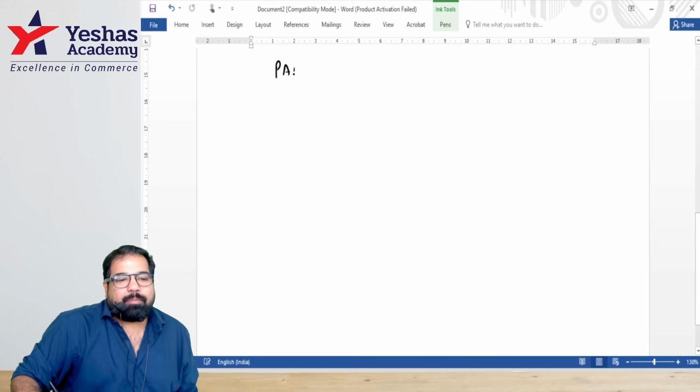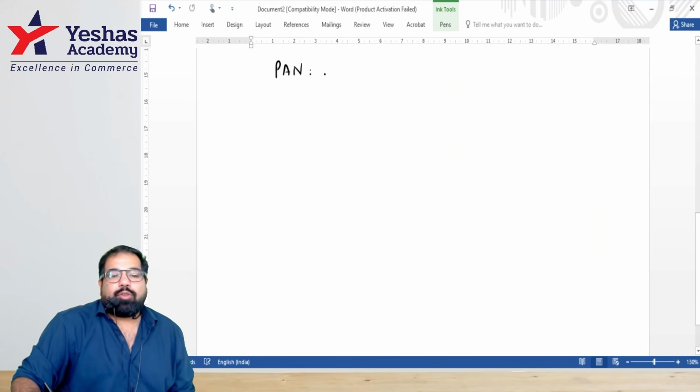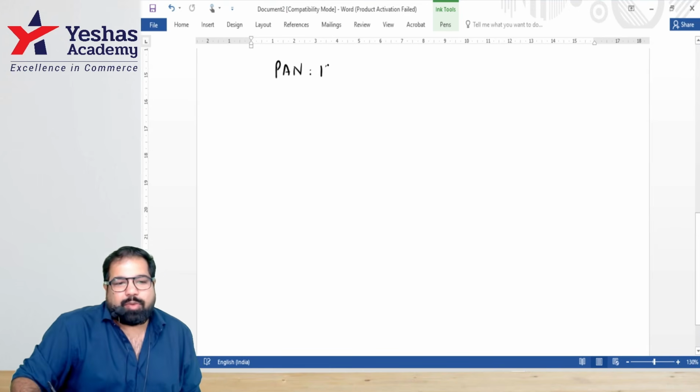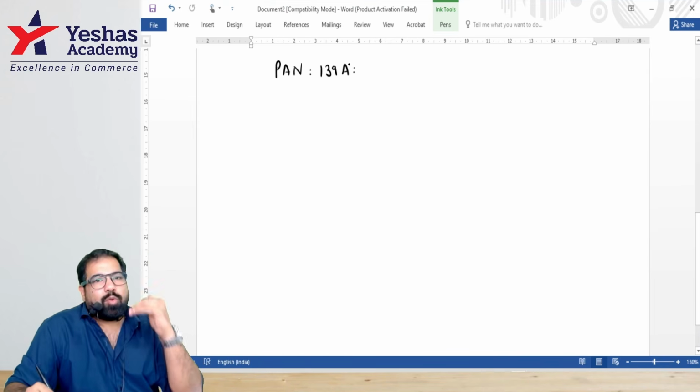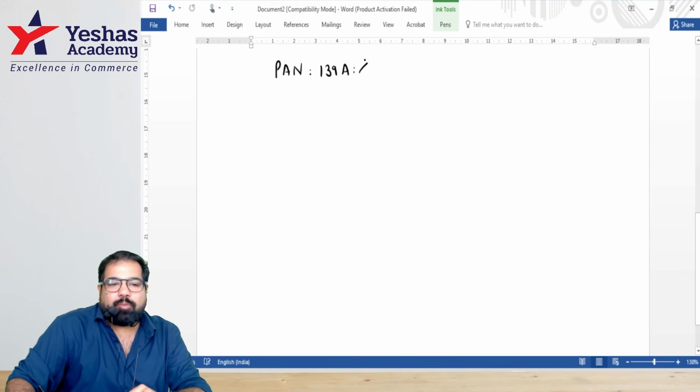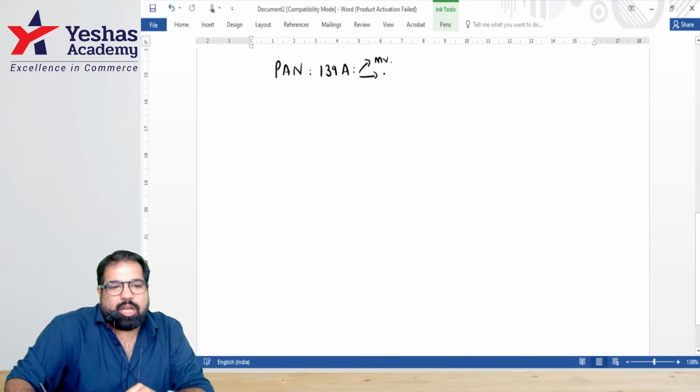Do I need to update my PAN? Without a PAN, you cannot file your return. PAN is required under section 139A, and not just to file your return. You have to quote your PAN at many places. For example, when you're buying a motor vehicle, will you have to quote? Yes. Immovable property more than 10 lakh, jewelry more than 2 lakh,